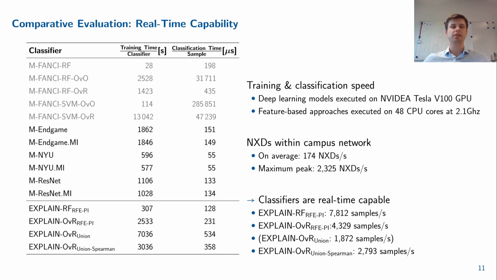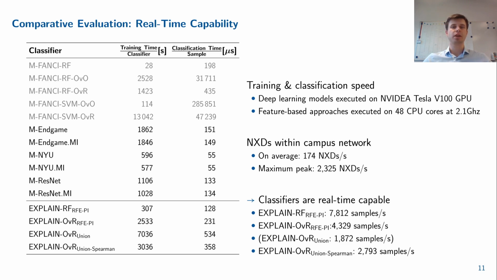However, the main goal of the study is to determine whether it is realistic to use the classifiers for real-time classification. Although the hardware components might be scaled, the relative time difference in training and classification time allows for a comparison within the group of deep learning classifiers and within the group of feature-based approaches. We ignore the training and classification times for the feature-based fancy approaches as they performed poorly.